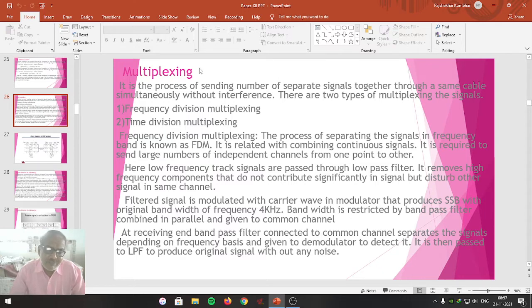Student friends, this concept of transmitting many signals from transmitter toward the receiver through the same channel without interfering with each other is like the multiplexer that you have studied in BSc part first, paper number 4, under the title multiplexer. I will repeat that.